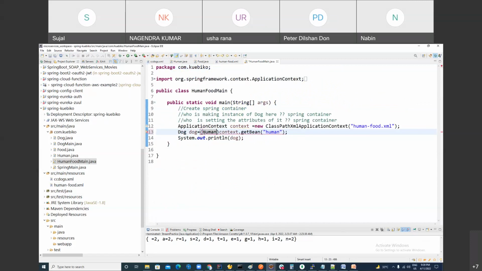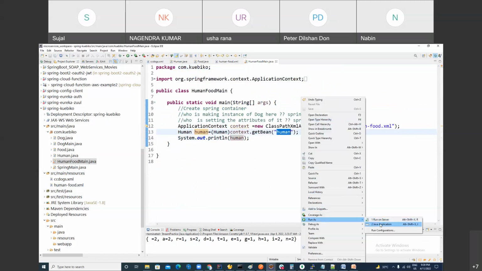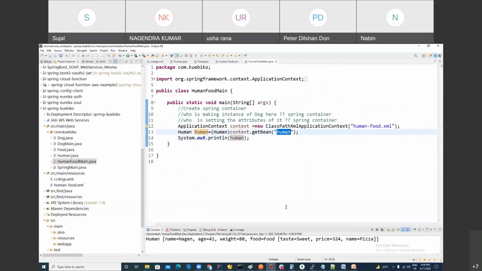Tell me, inside the human object, you will have the object of food or not, because of dependency injection. Answer to me. Yes. But Usha, who is going to do this job? Who is making a bean of human? Who is making the bean of food? And who is setting the food as a dependency inside human? Spring container. Very nice.